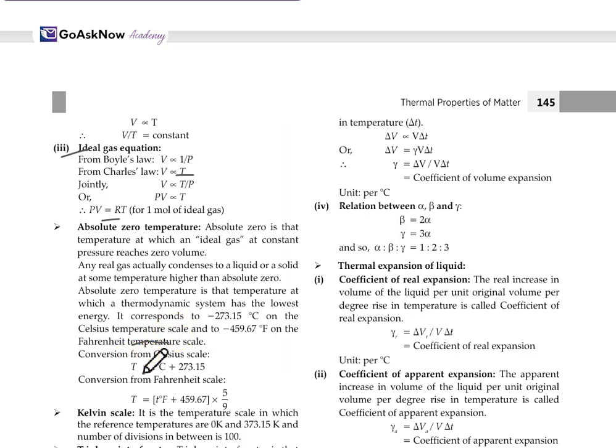The conversion from the Celsius scale is T = t°C + 273.15, and the conversion from the Fahrenheit scale is T = (t°F + 459.67) × 5/9. So this is the case for absolute zero temperature.